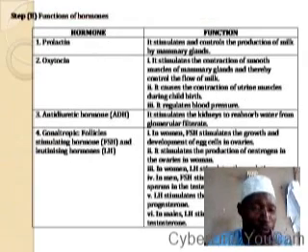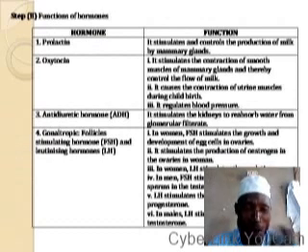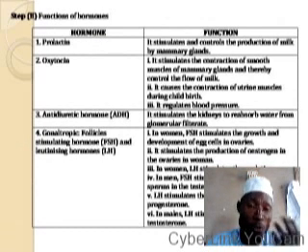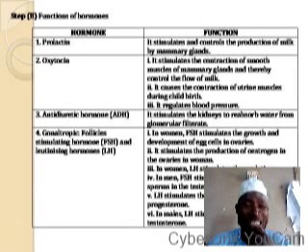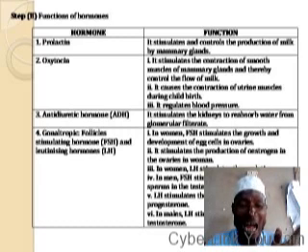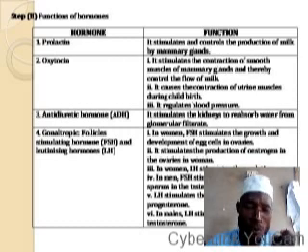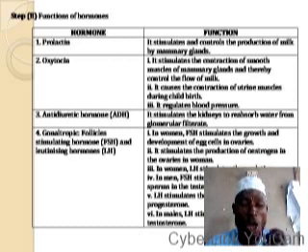Now let us look at the functions of these hormones. Prolactin: the hormone prolactin stimulates and controls the production of milk by mammary glands. Then the hormone oxytocin. It is oxytocin that stimulates the contraction of smooth muscles of mammary glands and thereby controls the flow of milk. It also causes the contraction of the uterine muscles during childbirth.